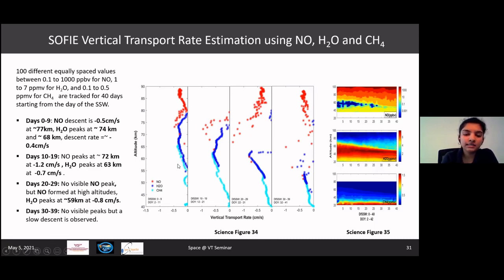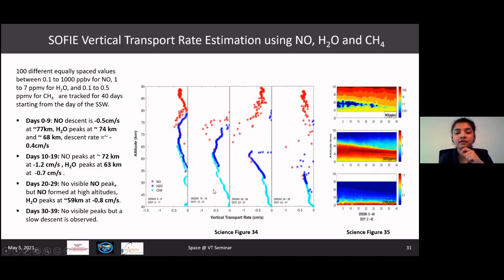And as we can see, this is the first 10 days starting from 2nd of January, which was the day of the occurrence of the SSW event. Red denotes nitric oxide. There is a gradual descent of nitric oxide, and we can see a small increase of the highest concentration here at around 77 kilometers. Dark blue is water, and we can see 2 bumps here. There's a peak at 74 kilometers and the other at 68 kilometers. And the cyan or the light blue shade here denotes methane.